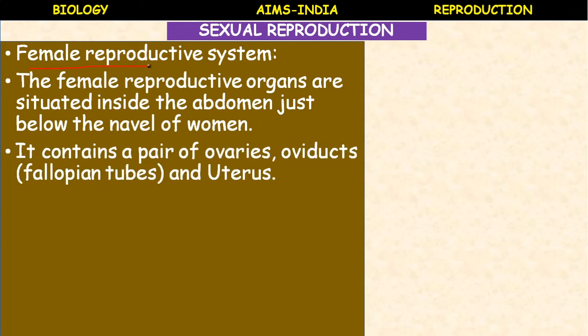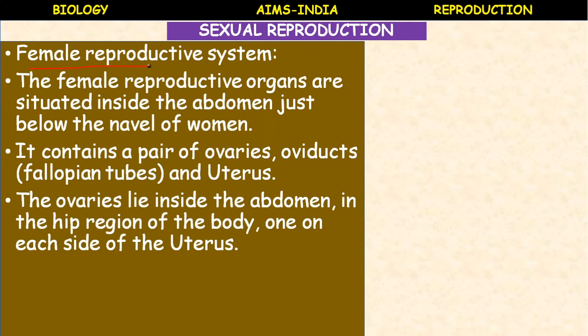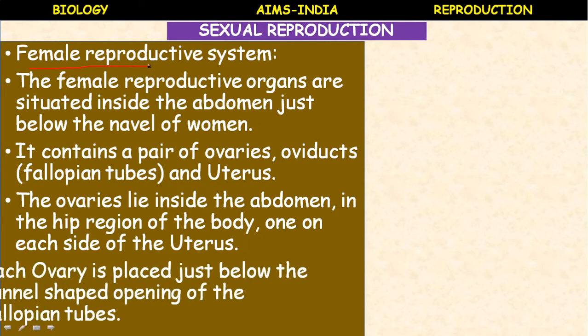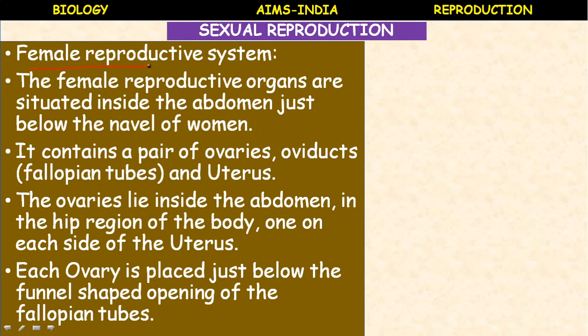It contains a pair of ovaries, a pair of oviducts, also called fallopian tubes, and uterus. The ovaries lie inside the abdomen in the hip region of the body, one on either side of the uterus. Each ovary is placed just below the funnel shaped opening of fallopian tubes.